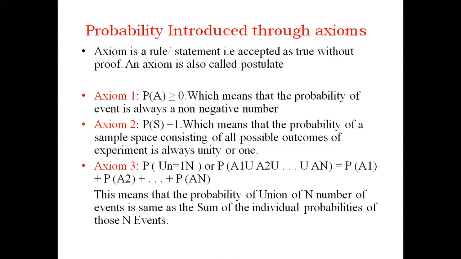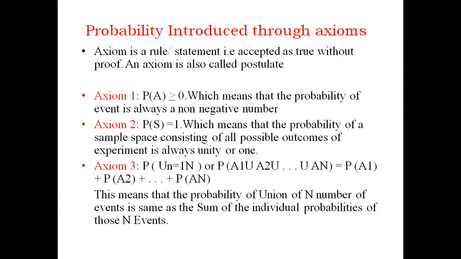Basics of probability theory, and in that I covered some basic definitions followed by probability, the classical definition of probability. As I earlier discussed, probability definition can be classified into three categories. First is classical definition of probability, second one is probability introduced through axioms, and third one is probability through relative frequency. So in this video, you'll come across a topic called probability introduced through axioms.